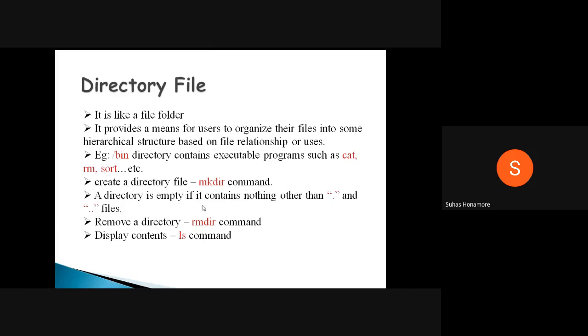So the single dot is a link to the current folder, and the double dot is for the parent. To access a relative path or an absolute path, these dot and dot-dot entries are normally used.